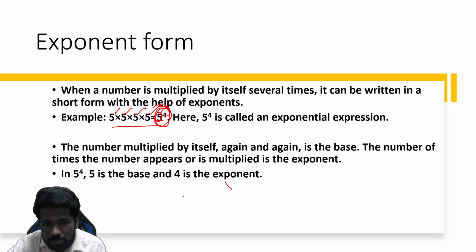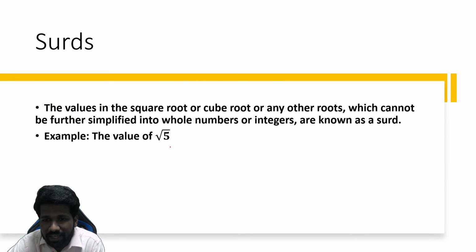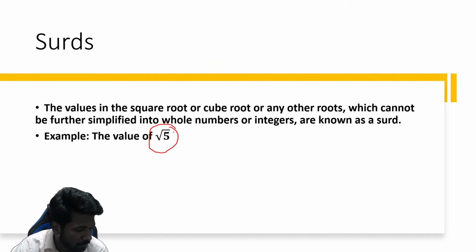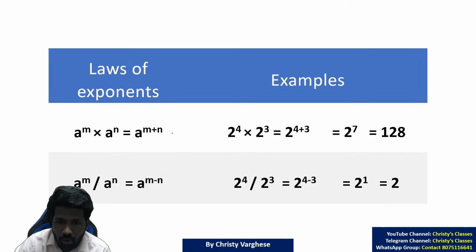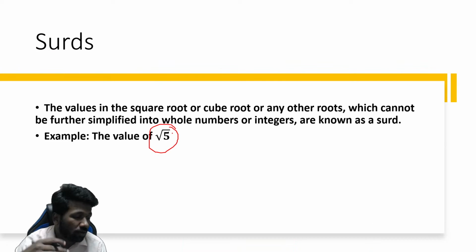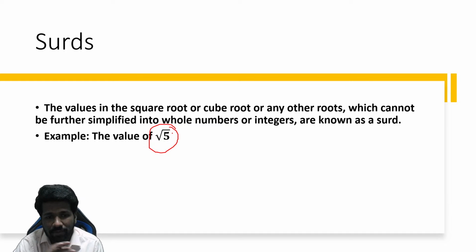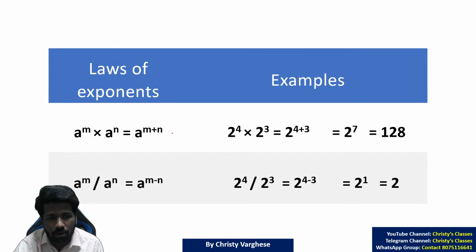And exponents written in fractional power are called surds. The values of square root, cube root or higher roots which cannot be further simplified are called surds. For example, root 5, root 7, etc. More about surds and types of surds we can discuss, but that is not very important due to lack of time. Less important topics we will be skipping in this lecture. So basically what surds are, you all know.